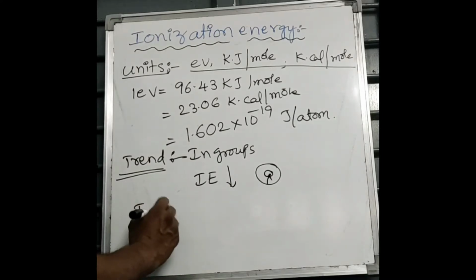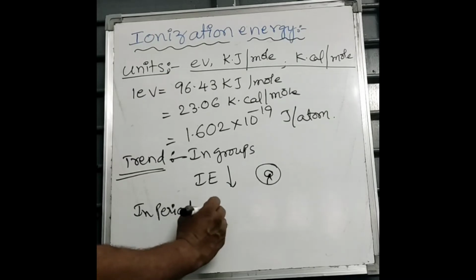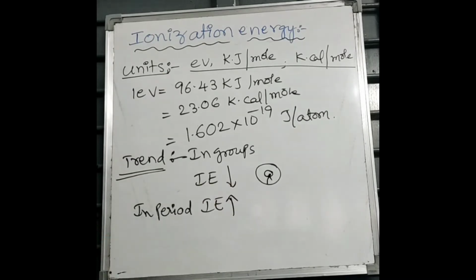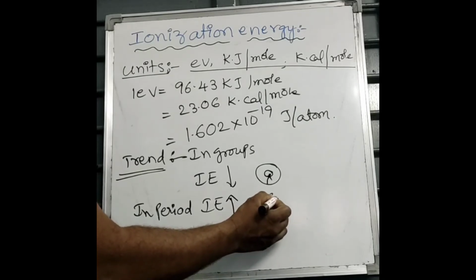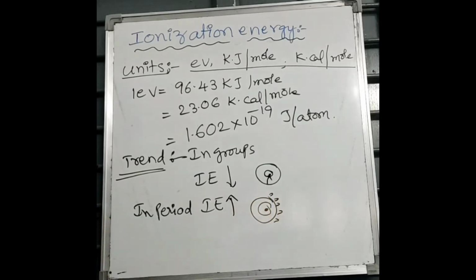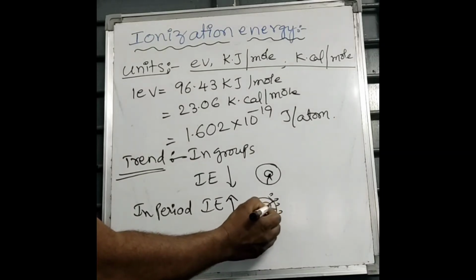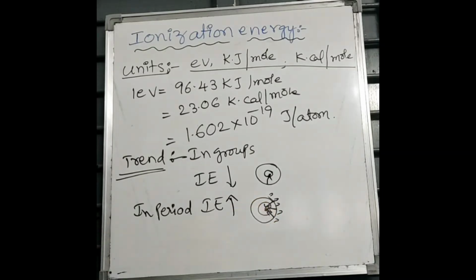But in a period, ionization energy increases from left to right because the newly coming, or differentiating, electron enters the same orbit. Hence, the effective nuclear charge on that shell increases. For example, in 2s, electrons are adding in that period into the second orbit. So the effective nuclear charge on that orbit increases. Of course, the size decreases. More IP is needed to remove that electron from that shell. This is the trend.